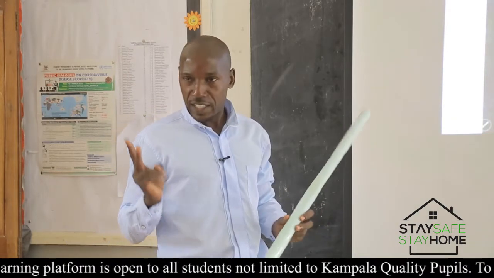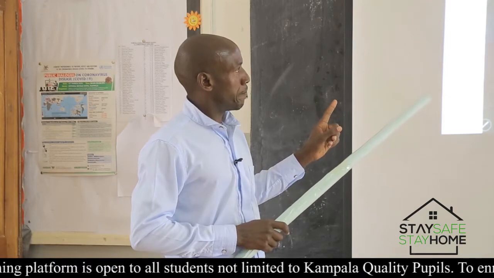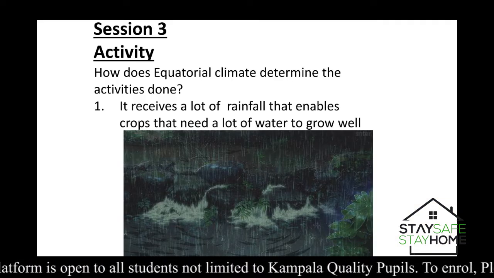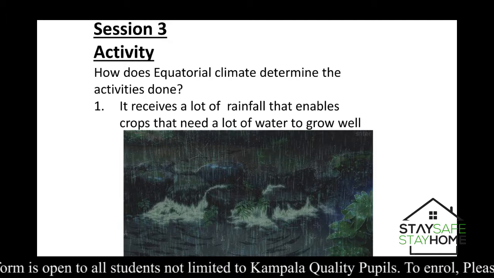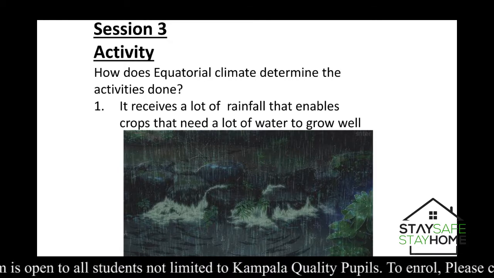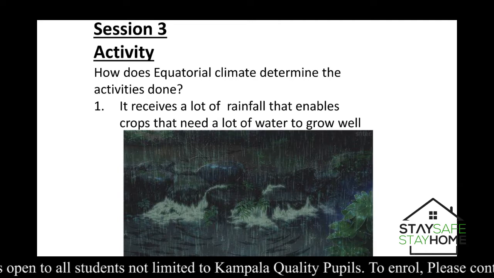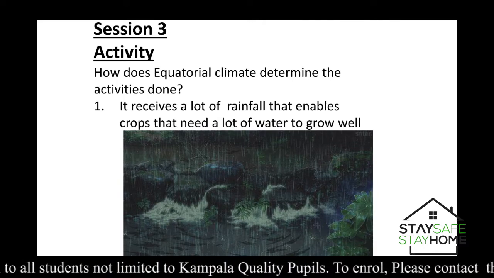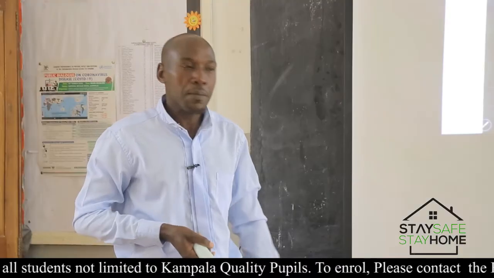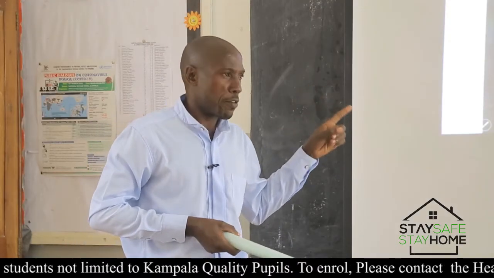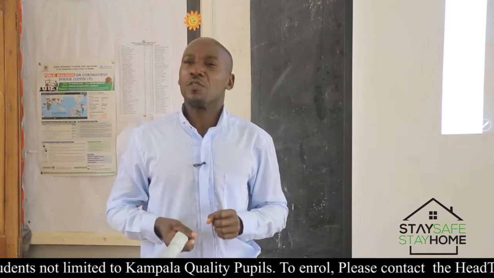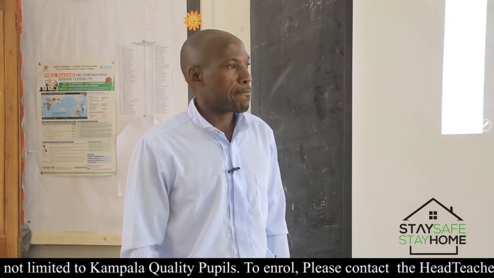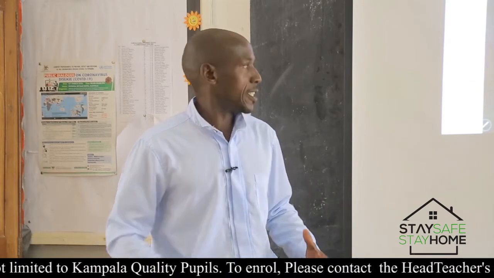There are different activities carried out. If it is farming, equatorial climate affects it in a way that the area receives plenty of rainfall, which enables crops to get a lot of water in order to grow well. And because these areas receive plenty of rainfall, there are very many possibilities of having large water bodies like lakes and some big rivers.